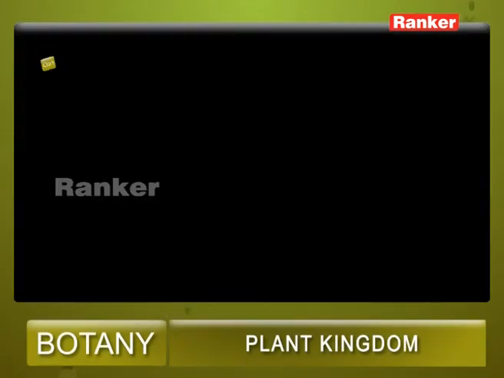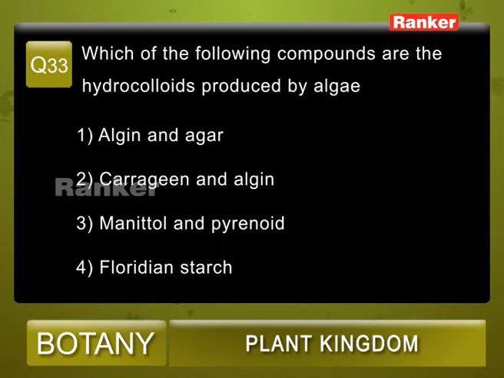Question number 33, which of the following compounds are the hydrocolloids produced by algae? The given options are 1. Algin and agar, 2. Carrageen and algin, 3. Mannitol and pyrenoid, 4. Floridian starch.